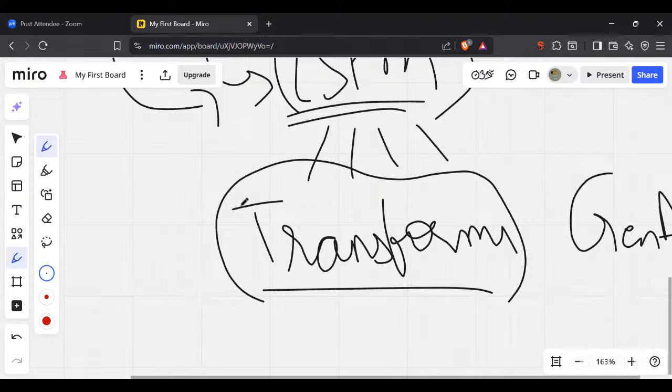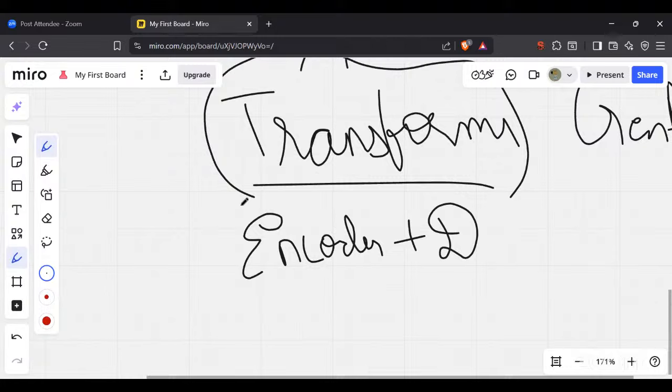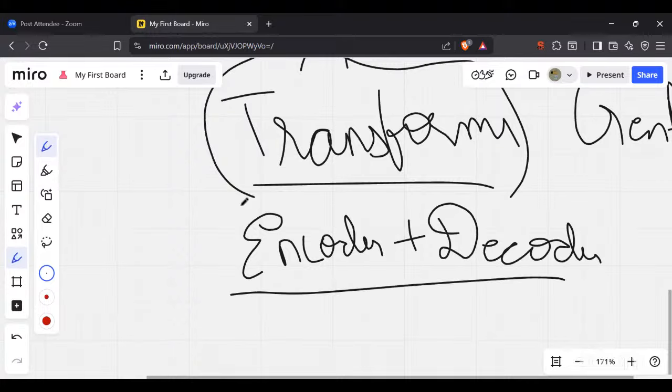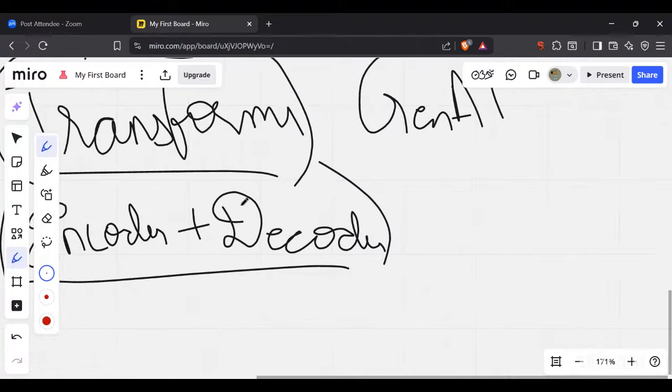That was Transformers. And what was the Transformer? Can anyone tell me what exactly Transformers was? Transformer was basically the combination of encoder and decoder, plus, exactly, the attention mechanism.